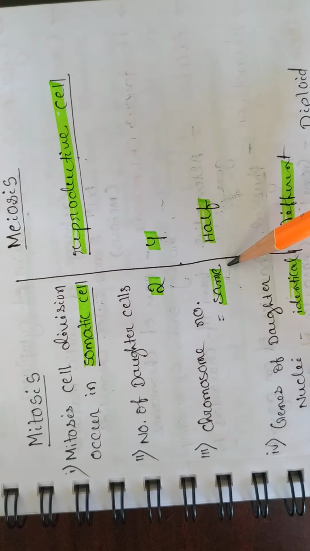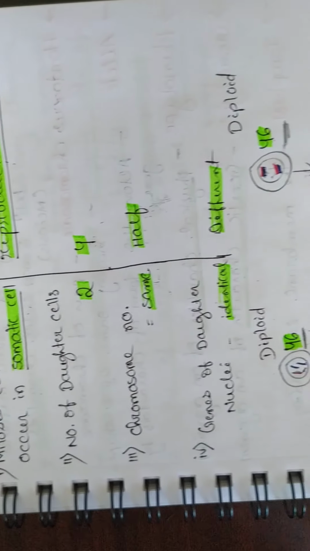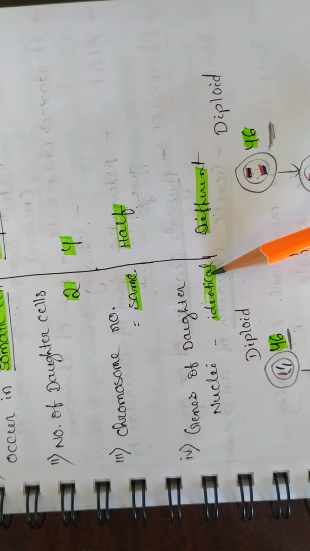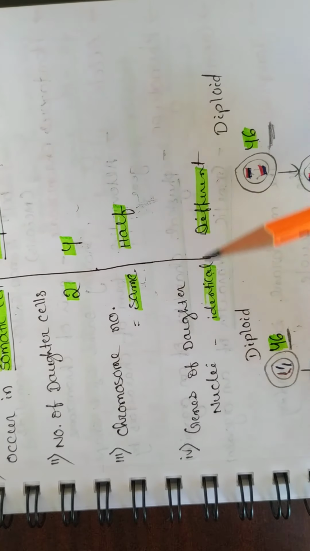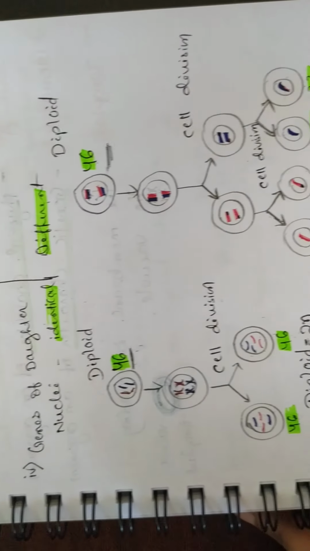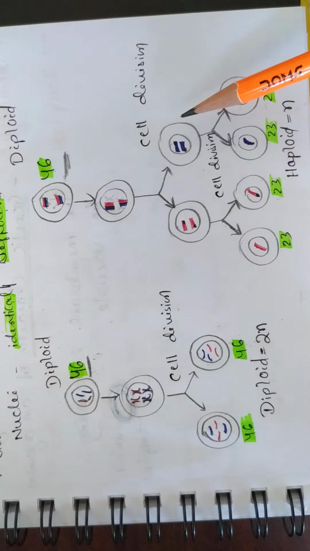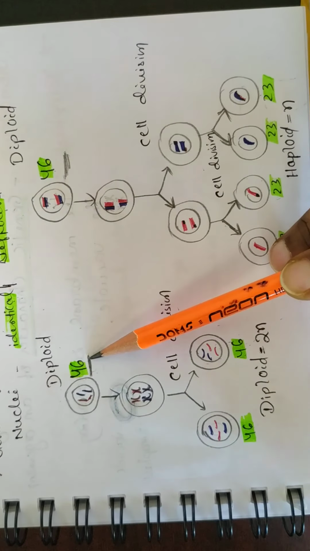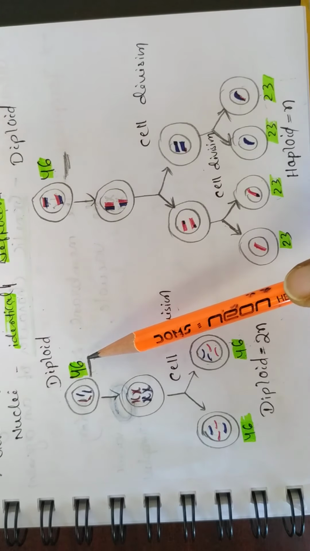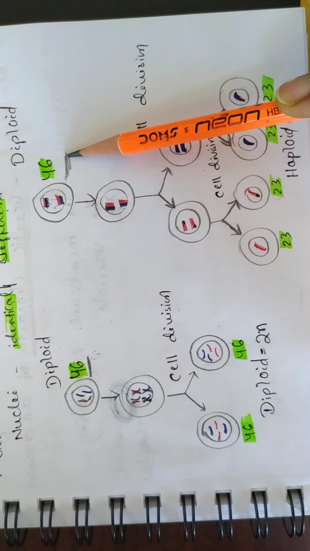The number of chromosomes is the same in mitosis but half in meiosis. Genes of daughter nuclei are identical in mitosis, but different in meiosis. You can see the 2 diagrams of the process of mitosis and meiosis. See, this is diploid, the parent cell, with 46 chromosomes. Here also there are 46 chromosomes in the parent cell.